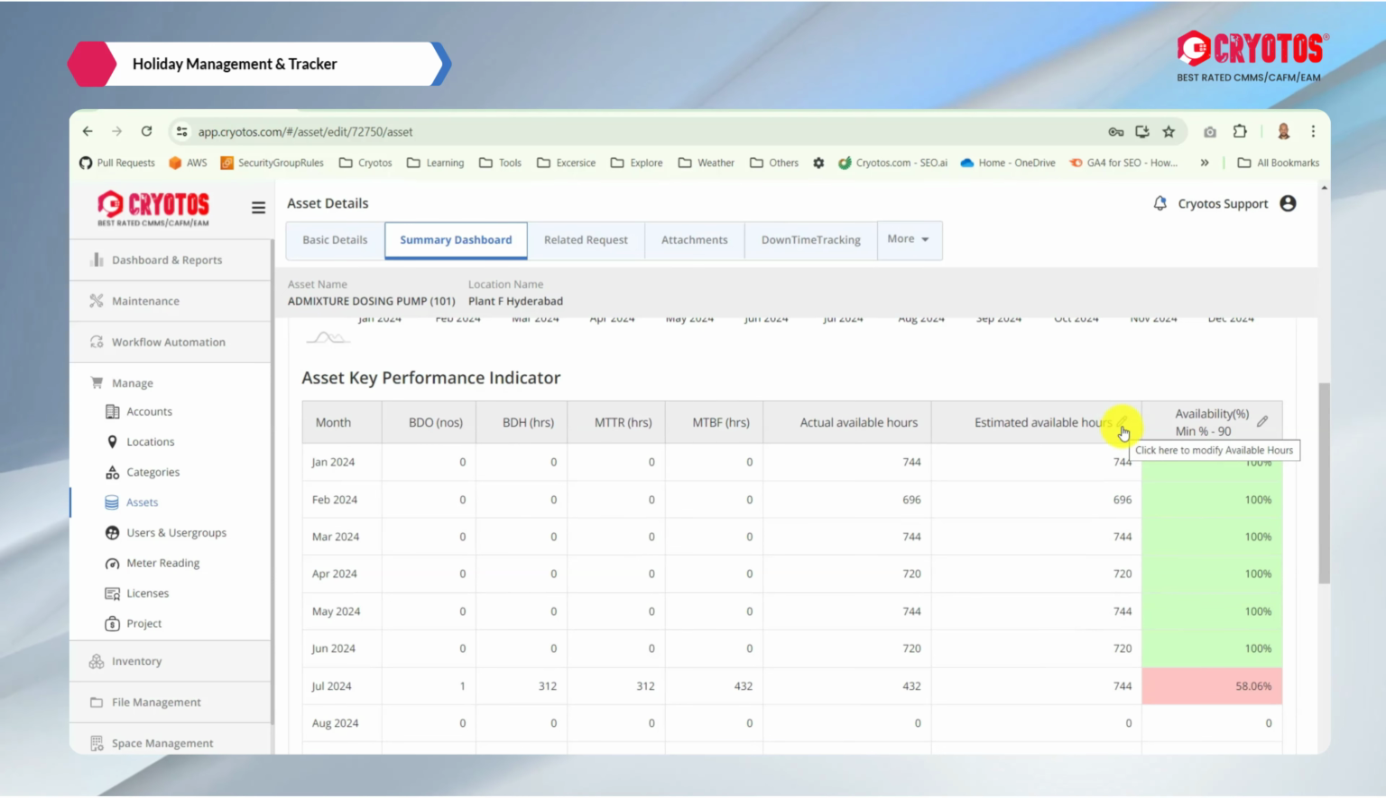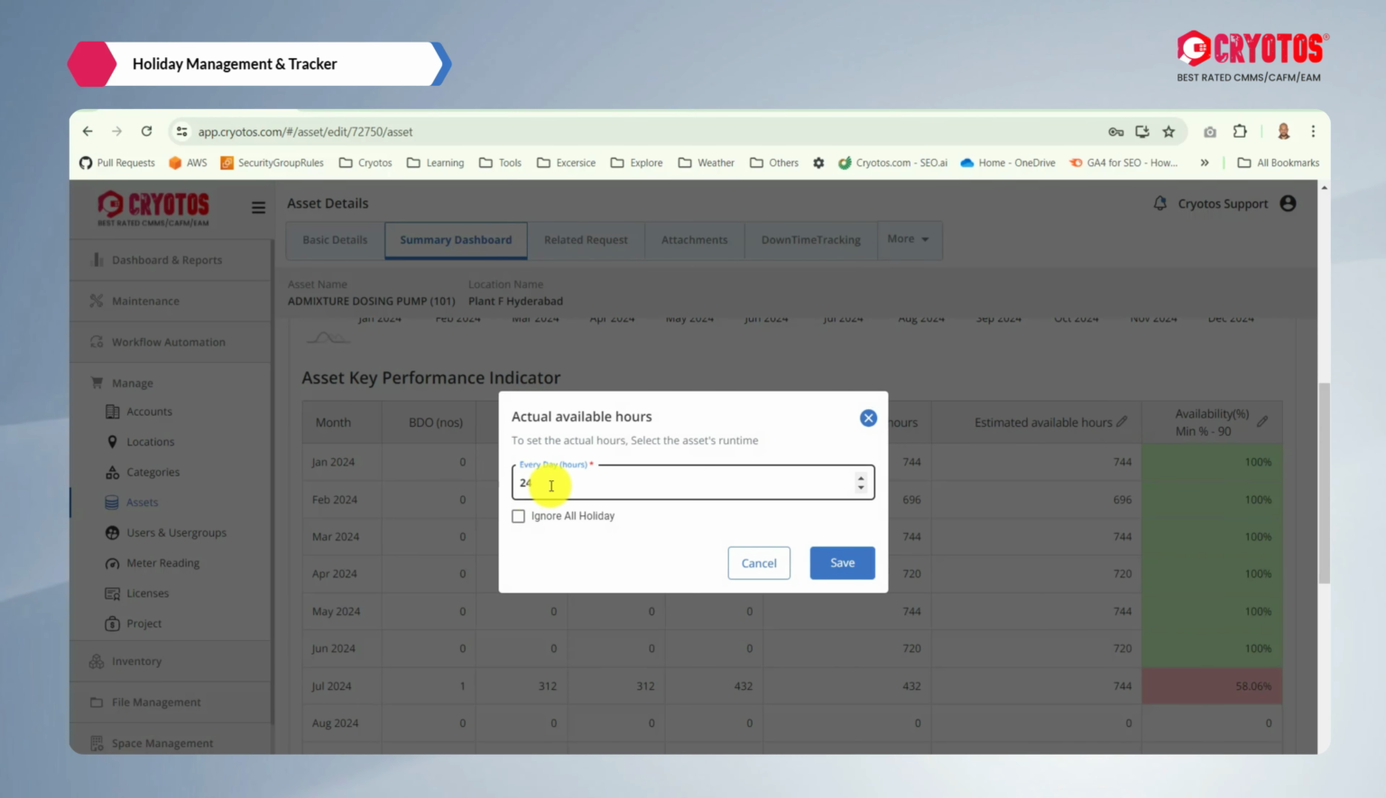So once we set up the holiday master, we could mention the estimated available hours. That is, every day we are working 12 hours and we have to ignore the holiday. So here this holiday has been ignored and the calculations will be made for our working hours.